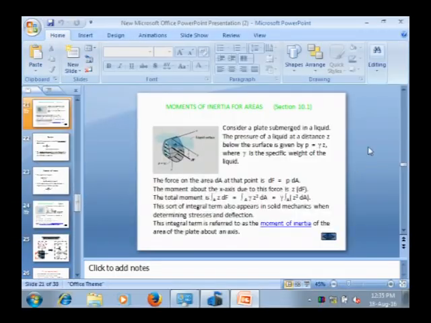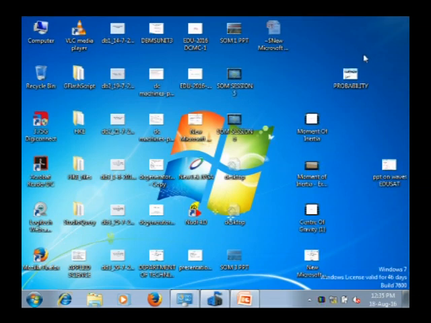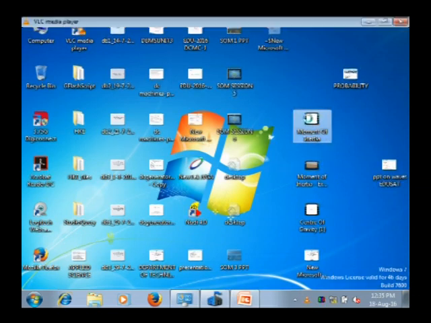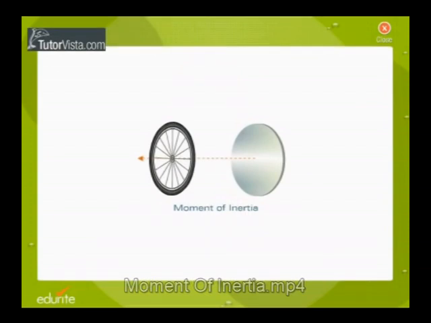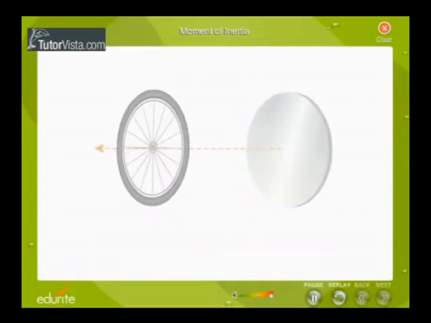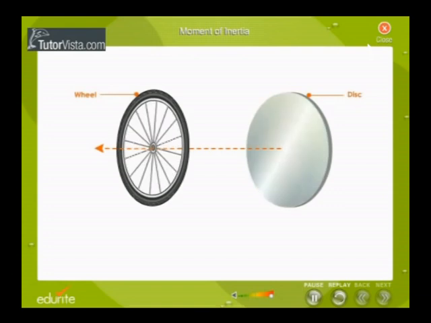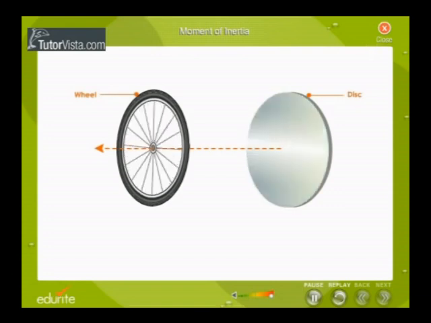By observing the video, you can again understand the meaning of the moment of inertia. In this video, one side is a wheel and the other side is a disc. Both the disc as well as the wheel are rotating on the same axis.